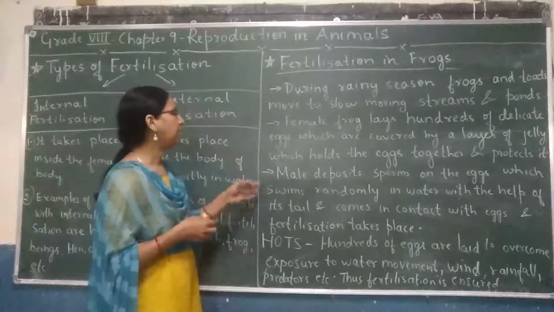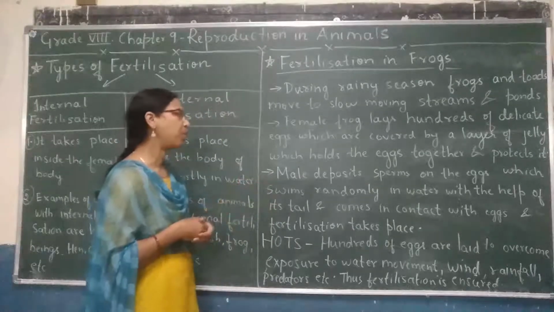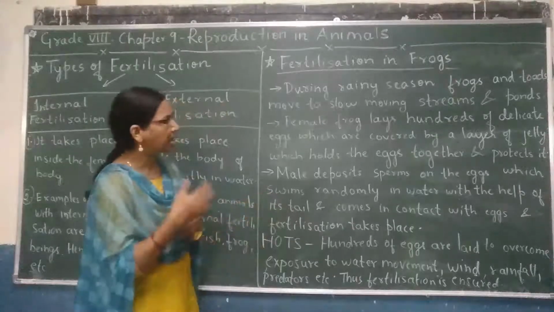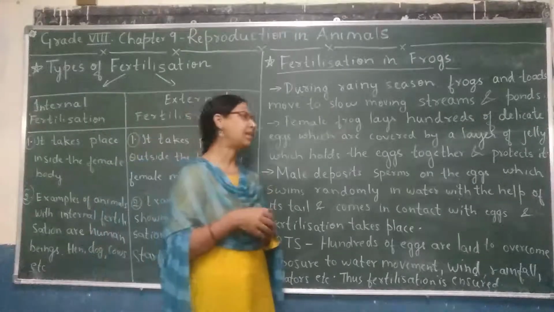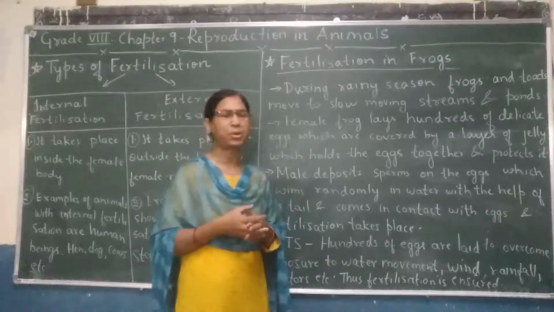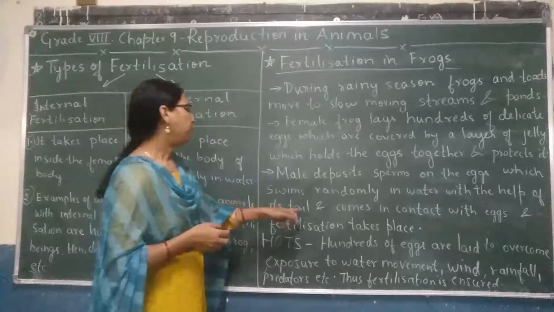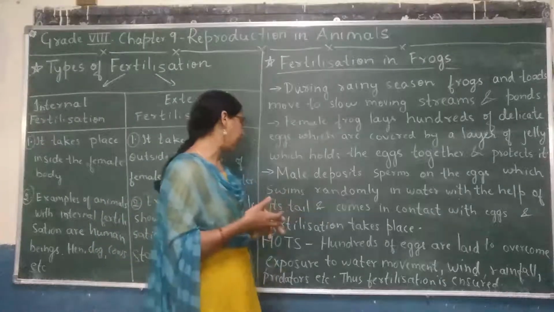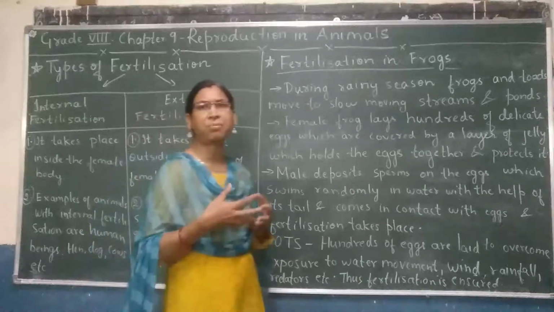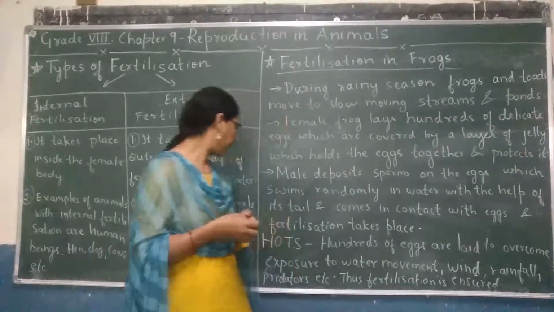After this is done, the male deposits sperms on the eggs and sperms swim randomly in water. Here and there they move in water with the help of their tail, which I already told you. When it comes in contact with eggs, it fertilizes the eggs. So the fertilization process takes place.